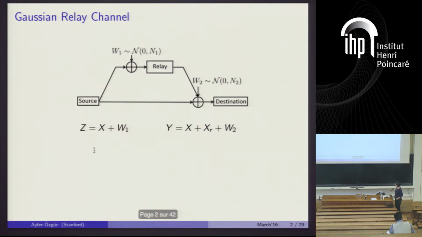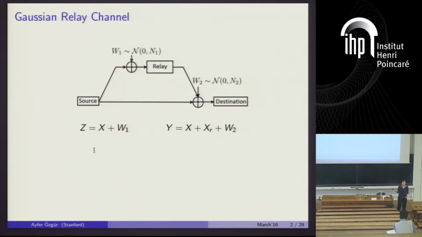Okay, so here is our setting. We assume that there is a source that wants to communicate to a destination, and there is a third node in the environment, which we will call the relay, that is willing to help this communication. The channels are Gaussian, meaning that the relay observes the signal transmitted by the source, corrupted by additive white Gaussian noise, and the destination observes the superposition of the signals transmitted by the source and the relay, again corrupted by Gaussian noise, which is independent of the noise at the relay.